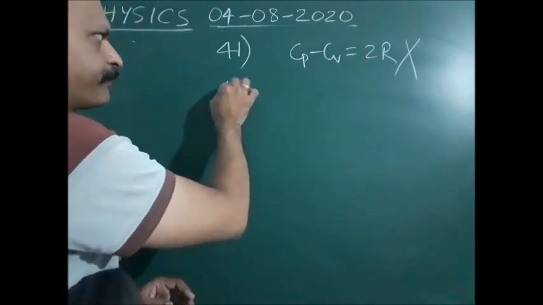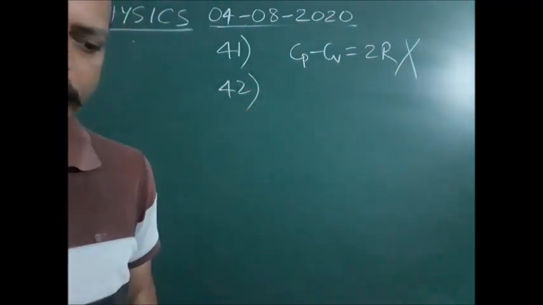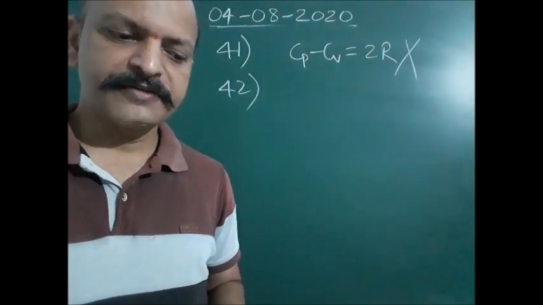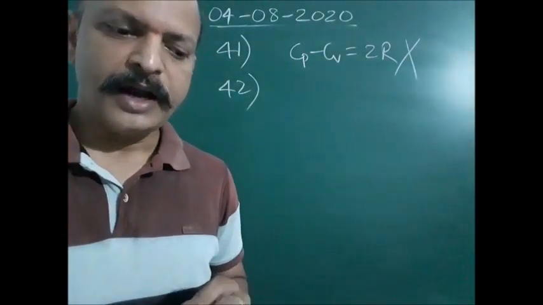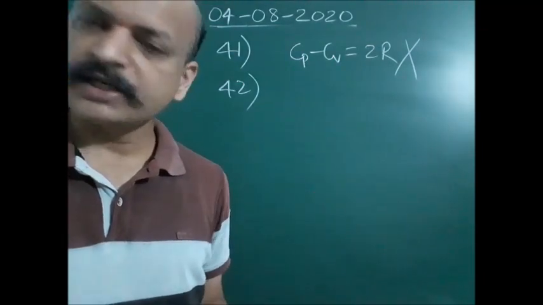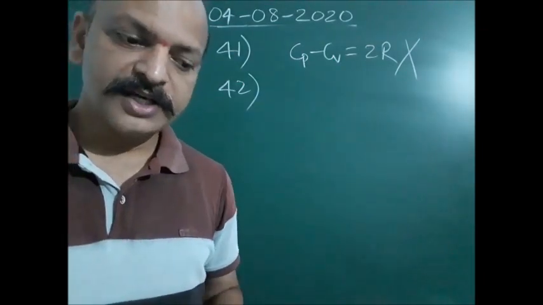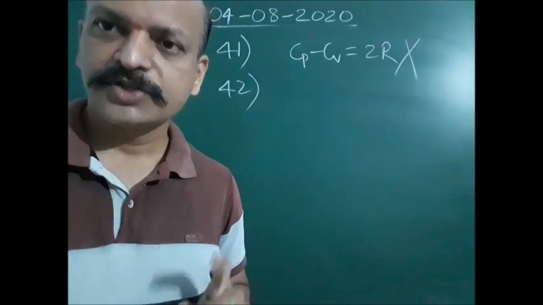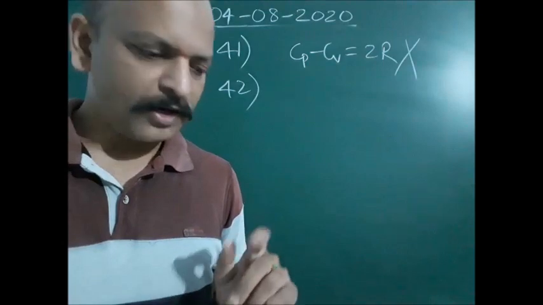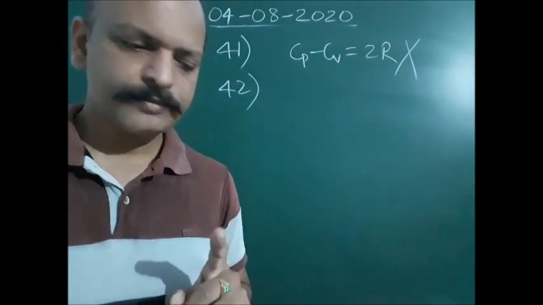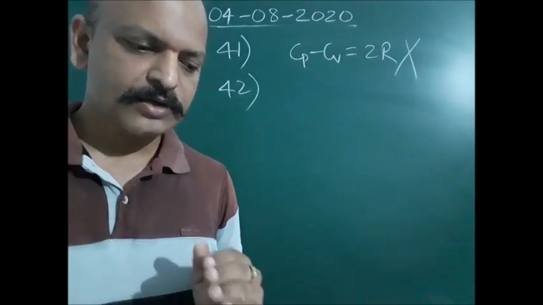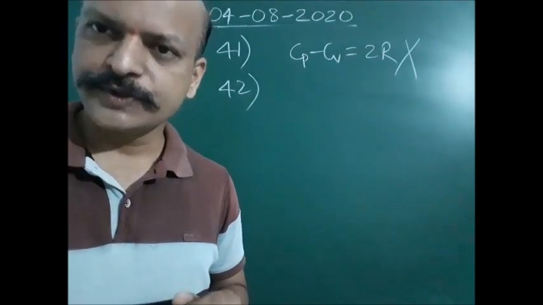Next, question number 42. A monoatomic gas of n moles is heated from temperature T1 to T2 under two different conditions. The first one is at constant volume, the second one is at constant pressure. The change in internal energy of the gas is: the options are more in case 1, more in case 2, same in both cases, and independent of the number of moles.